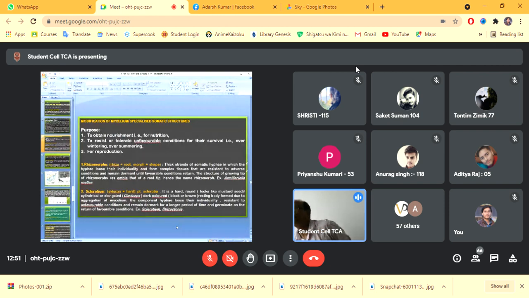Then sclerotium. Scleros means hard, and the plural is sclerotia. It is hard and round, looks like a mustard seed, and may be cylindrical or elongated, as in the case of Claviceps purpurea. It may be dark in color, black to brown, and is a resting body formed by aggregation of mycelium, where the hyphal components lose their individuality.